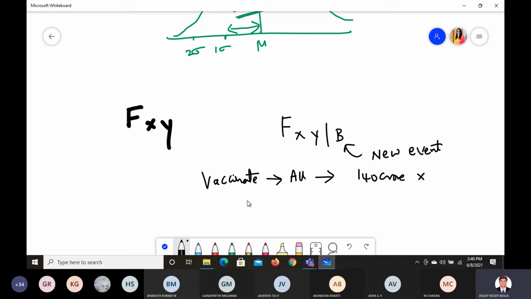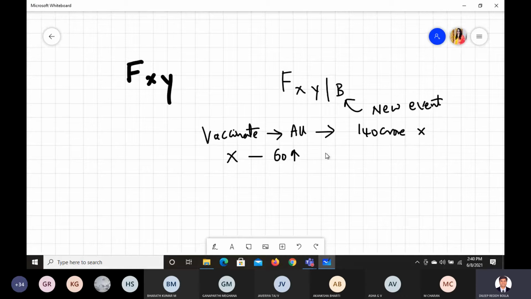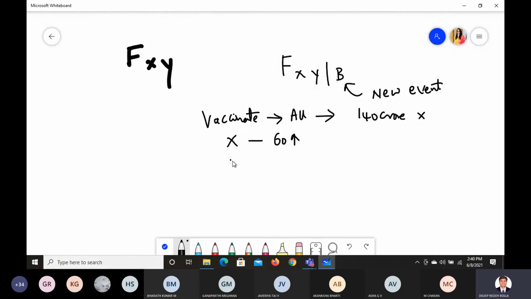So you kept a condition X stating 60 and above. Along with this condition, you allowed factor Y: 45 and above also you should vaccinate.